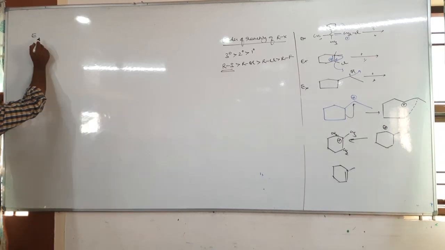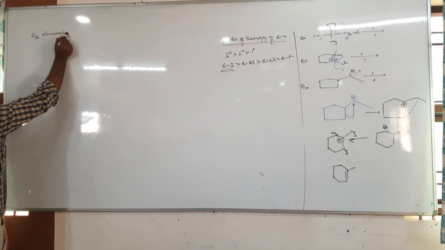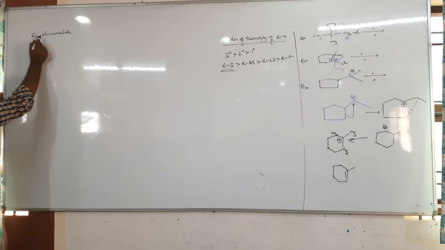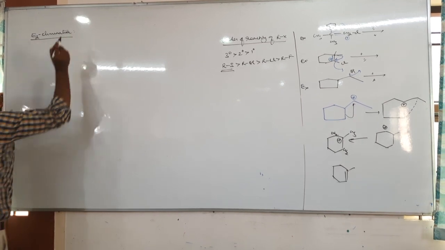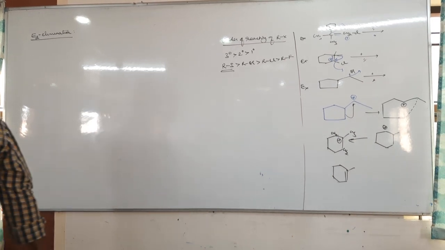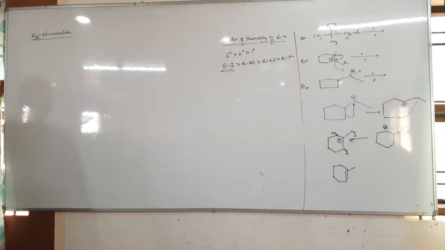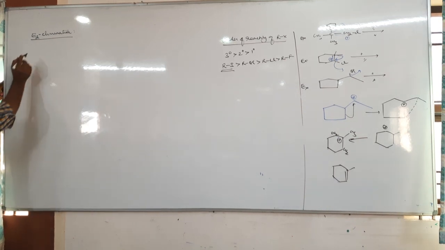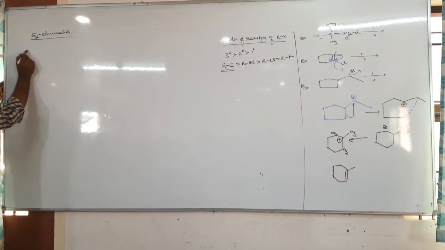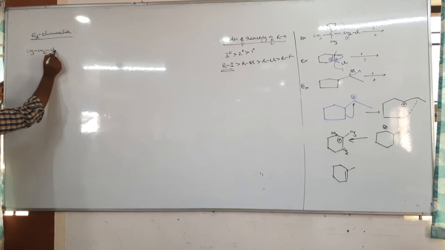Next, E2 elimination. Tell me, in E2 elimination, let us take the same reaction, CH3CH2Cl.